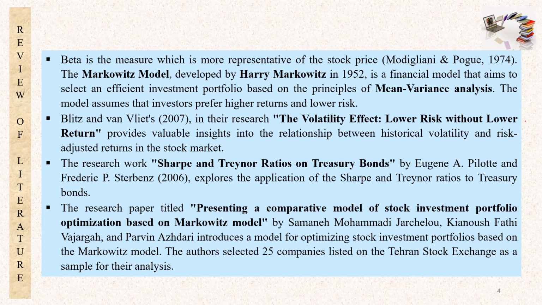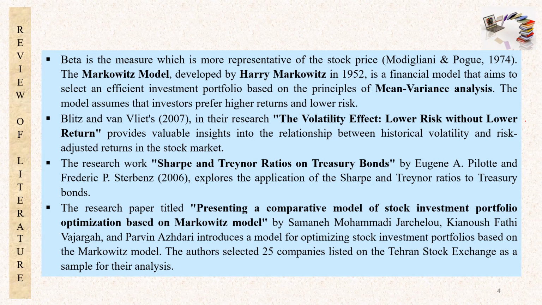There are some more researches in that line, like in 2006, Eugen and Frederick did research on Sharpe and Treynor ratios on treasury bills. This deals with the relationship between treasury bonds and different ratios, which gives some additional return to the investors.